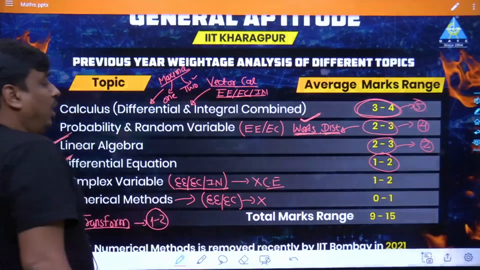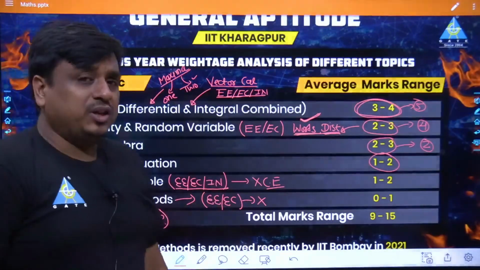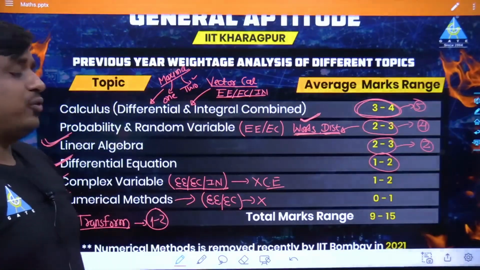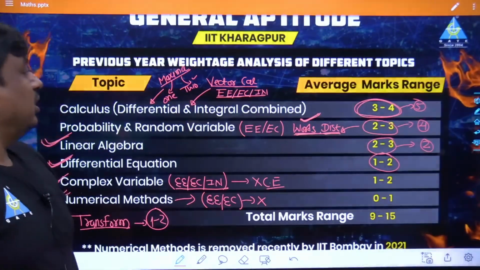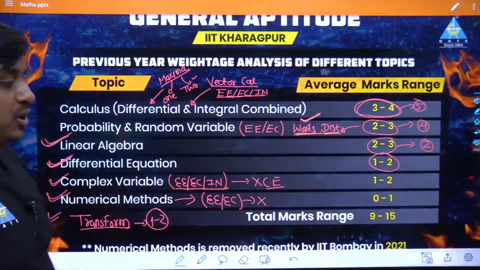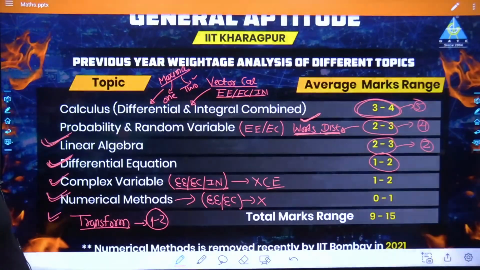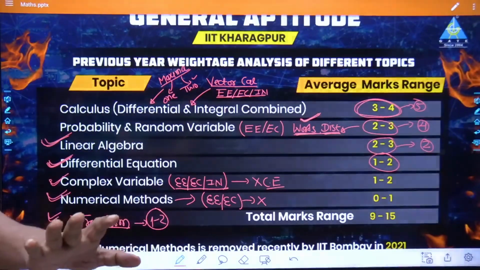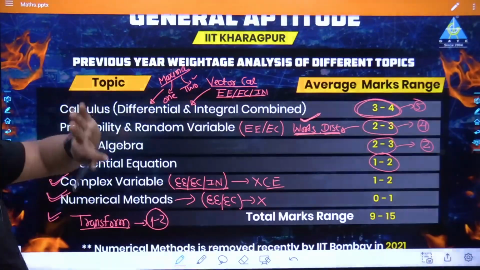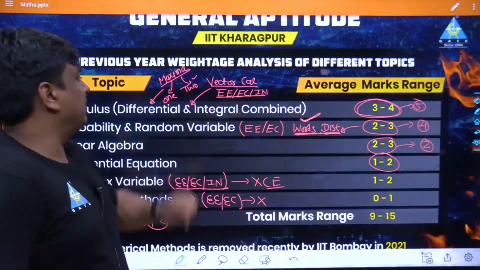Keep in mind, for 2 years this particular topic has been removed for the electrical as well as electronics people. So you can expect no question to be raised from this topic. The conclusion is, in calculus, electrical and electronics people should focus more on vector calculus.